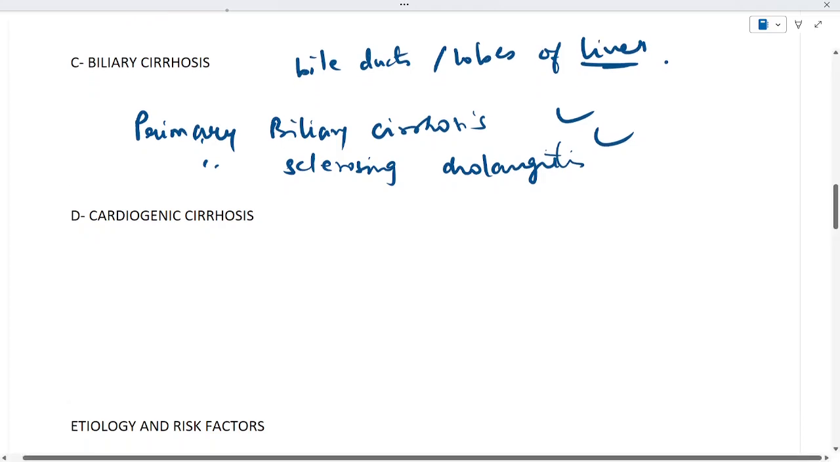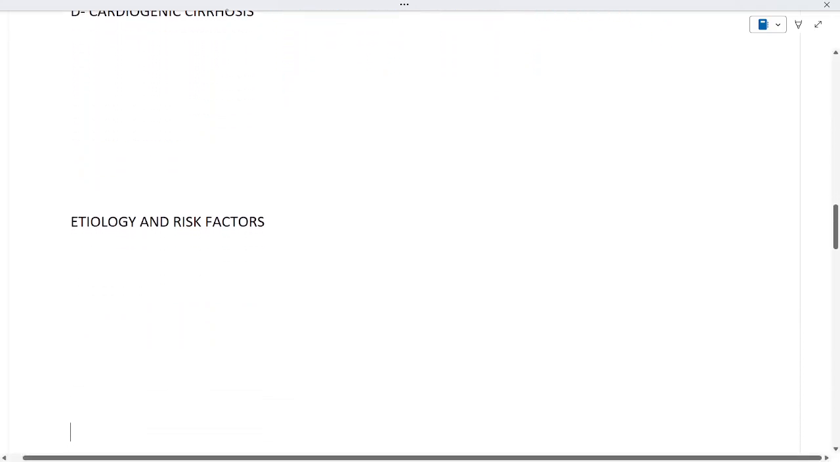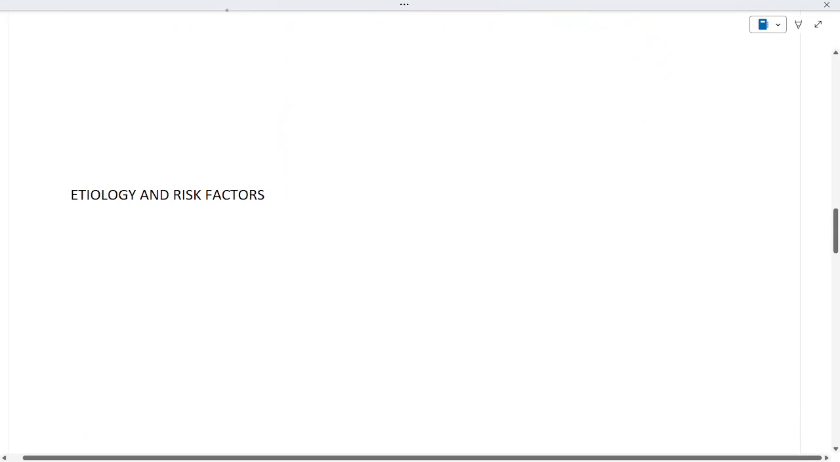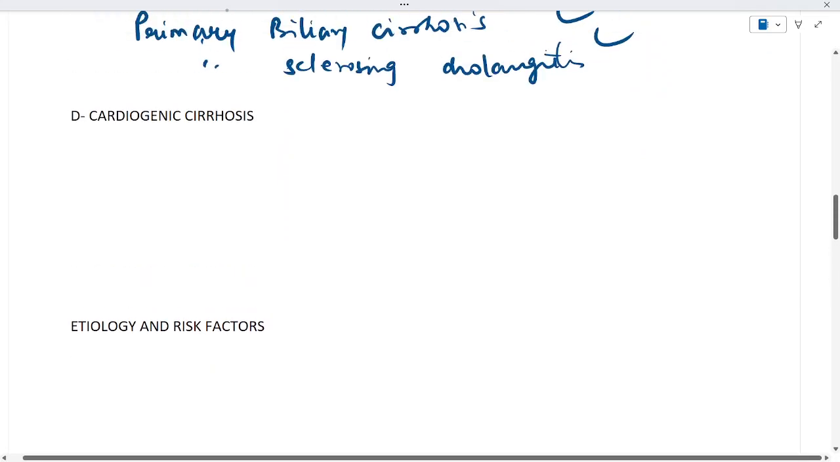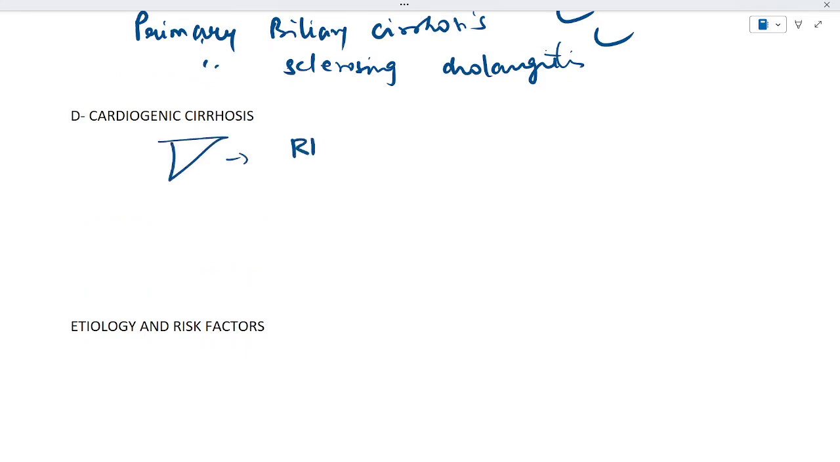Another type is called cardiogenic cirrhosis. It is a rare form of cirrhosis of liver, and as the name suggests, it is a chronic liver disease associated with long-term right-sided heart failure. It is caused by either AV valve disease, constrictive pericarditis, and like conditions.